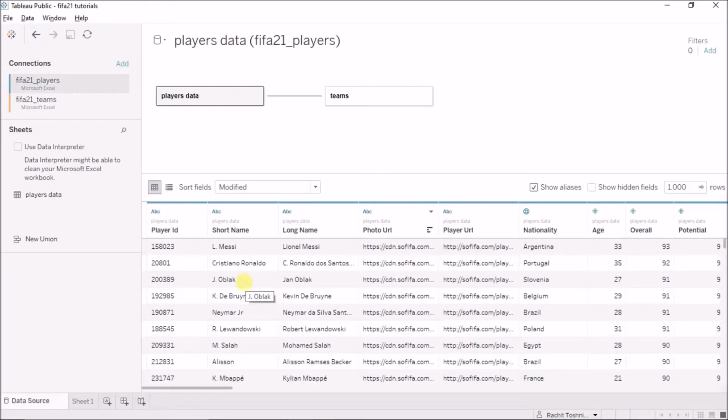Namaste. In this video, we will look at an issue with Tableau's understanding of values in a particular column and how we can rectify that. Okay, so I'll first come to sheet 1. Now I'm connected to the players data and I've related it to the teams data in the previous video.